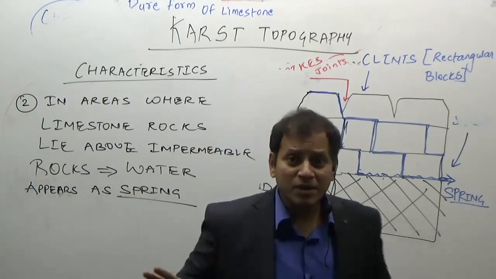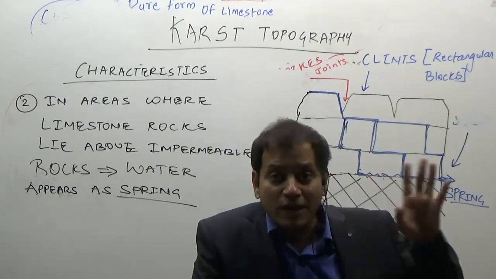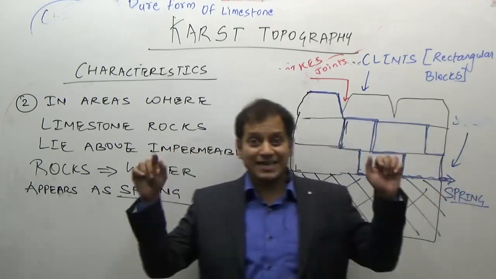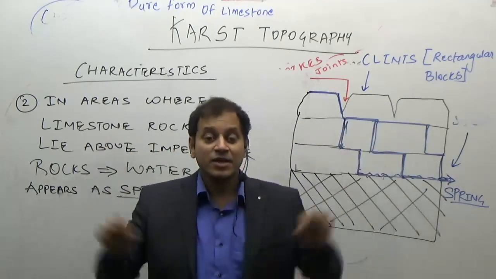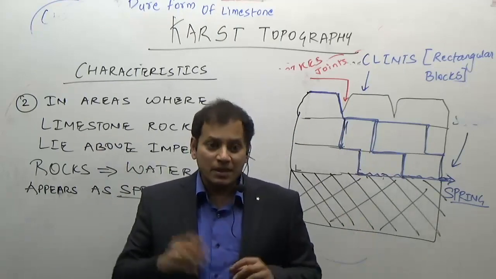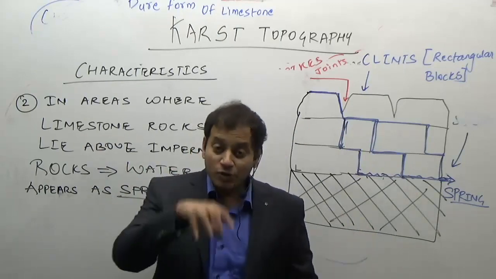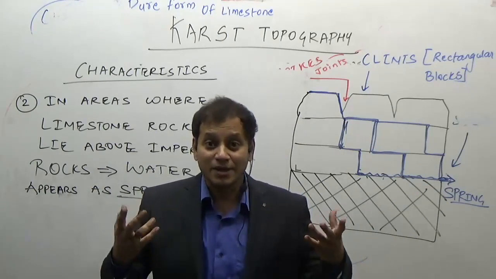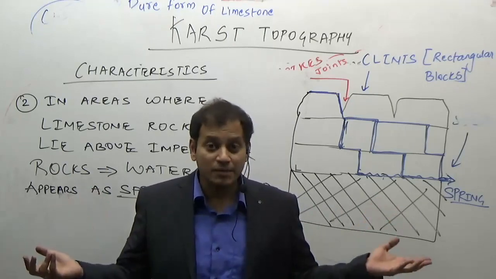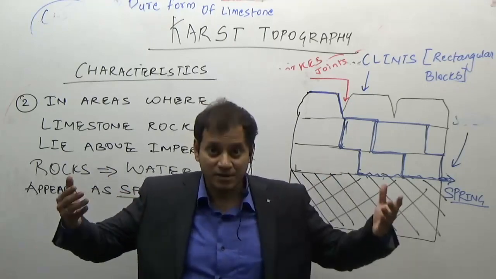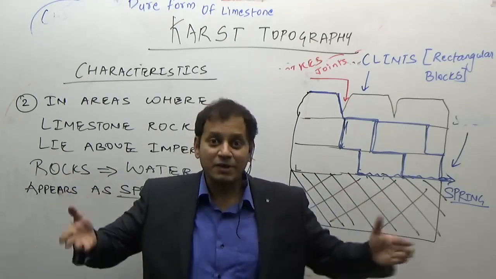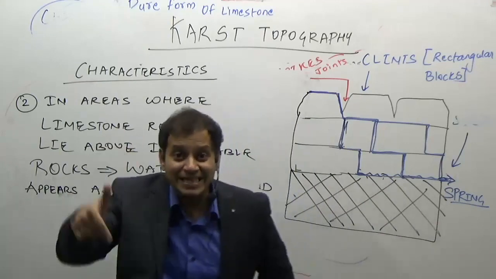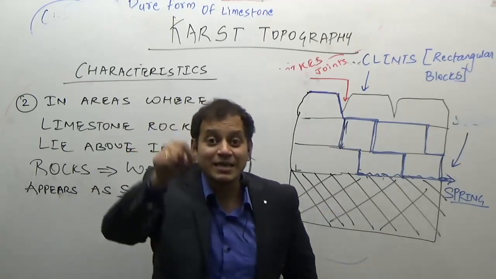Now, for a person who is traveling on top of a limestone rock region, there is no surface drainage. You will see dry valleys. Remember the second important term, dry valleys. So you will see the dry valleys on the top. But because we don't know what geology is inside, suddenly somewhere you will see water emerging, something like a miracle, from where this water is coming. Or something like a resurgence. That is, the dry valley, the river which was dead, came back to life from somewhere underground. Therefore, in these areas, the spring is known as a resurgence.